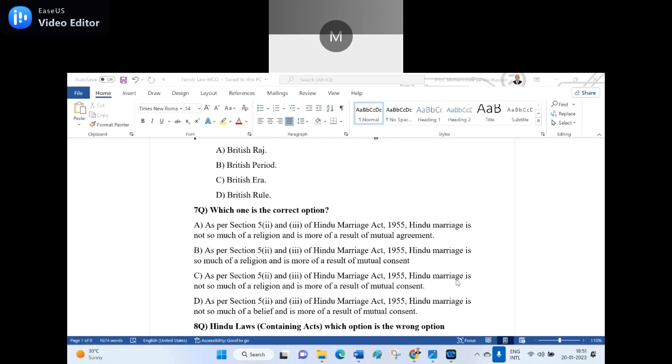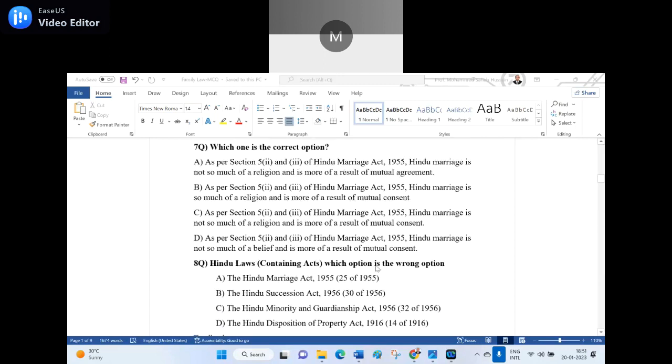Did you make it out? Hindu marriage is not so much... Sir, as per the Hindu Marriage Act, Hindu marriage will be believed as a sacred marriage. Of course, you have to make no assumption, no presumption. You have to pick from the 4 choices. I repeat, no assumption, no presumptions. You have to pick from the 4 choices.